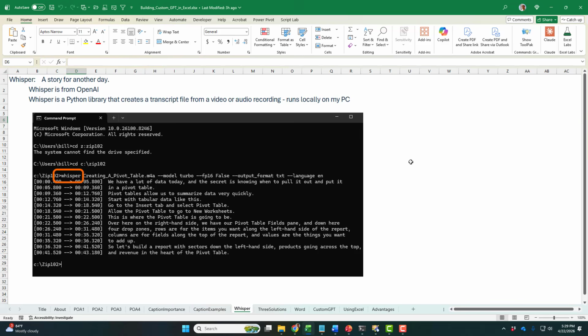And just a shout out here to an OpenAI tool called Whisper. You install it on your local computer. It is a Python library that creates a transcript file from a video or audio recording. It runs locally on my PC, right? So I save the MP4 file out for YouTube, and then I save an M4A file out just for audio, and then open a command line, call Whisper. Here's the file name, some settings, and 5 or 6 minutes later, I have a text file that has everything that I said.